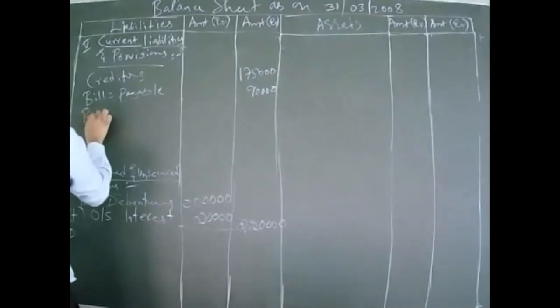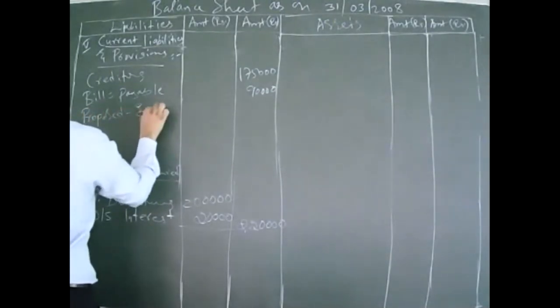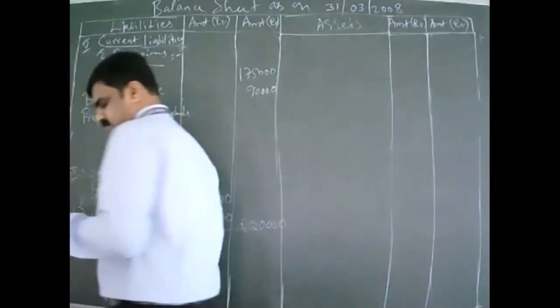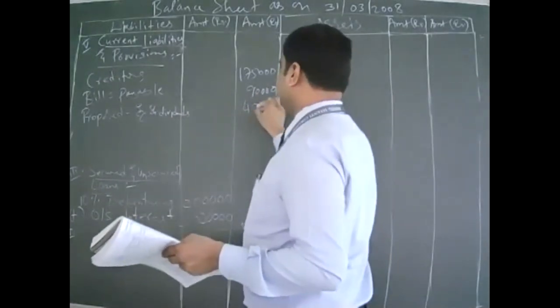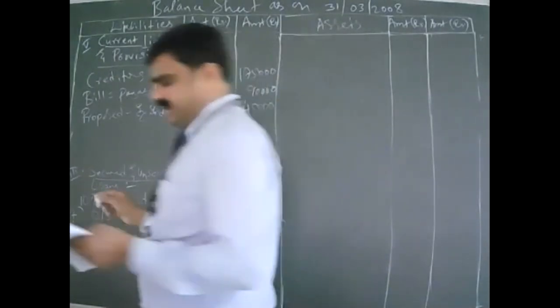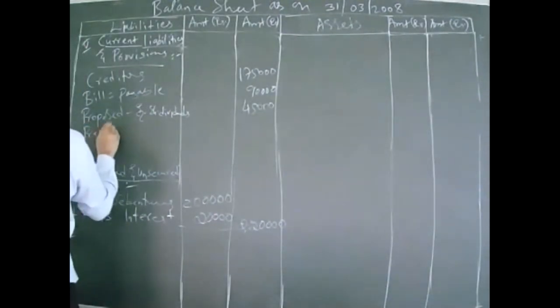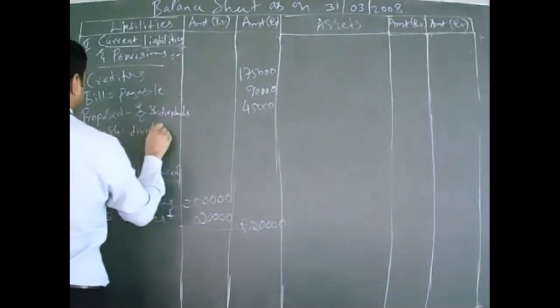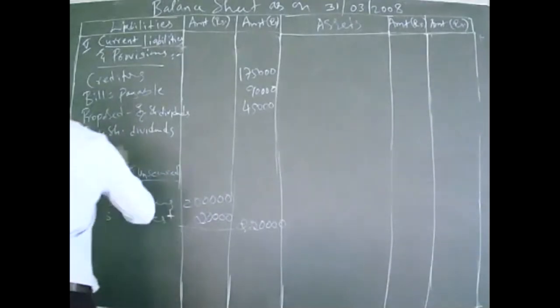Then proposed dividends, how much? 45,000. Next we have preference share dividend. How much do we calculate? 24,000.